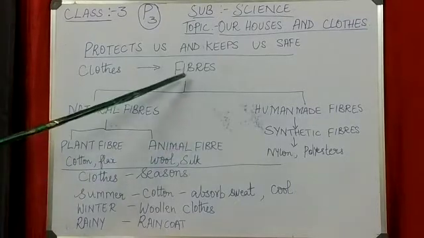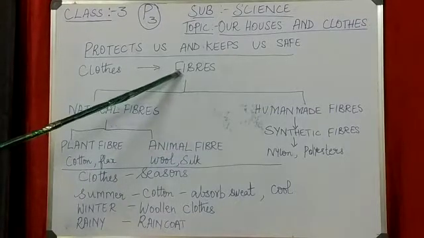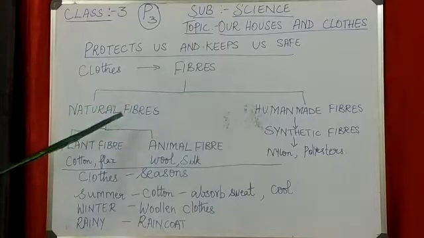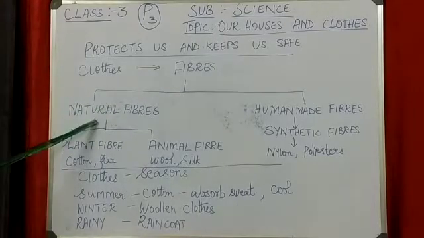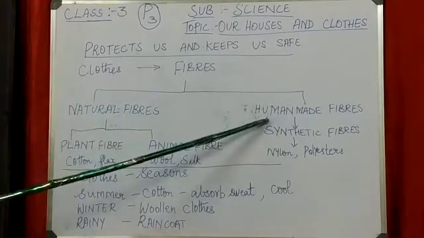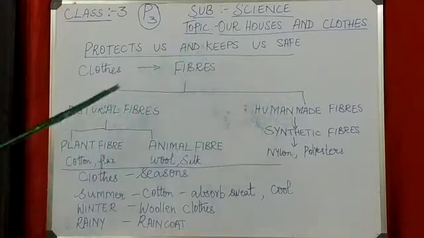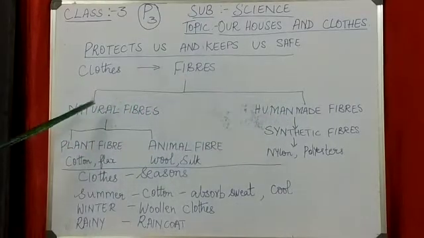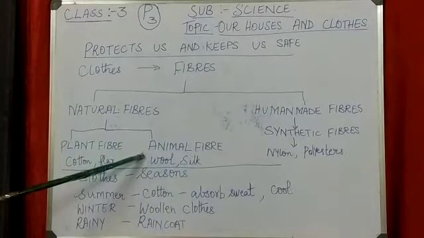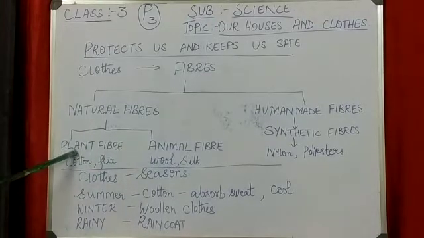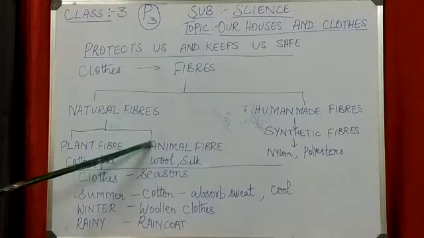So fibers are of two types, natural fibers and human-made fibers. Then in natural fibers we have two types: plant fiber and animal fiber.